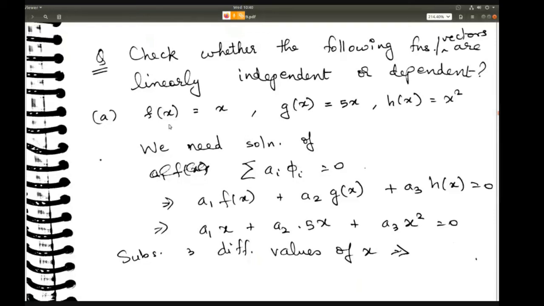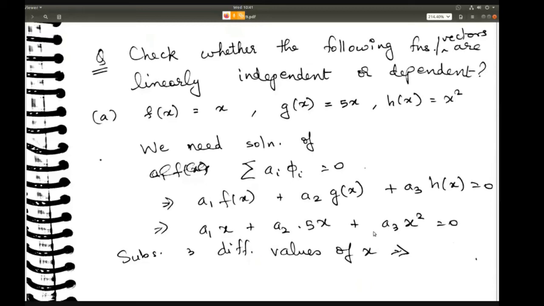So when you substitute for phi i, you'll get a1 f of x plus a2 g of x plus a3 h of x equal to 0. Okay. Now substitute for f of x, g of x, h of x here. So you'll get a1 x plus a2 into 5x plus a3 into x square equal to 0. Now, because you have three unknowns, you need to find the values of a1, a2, a3.